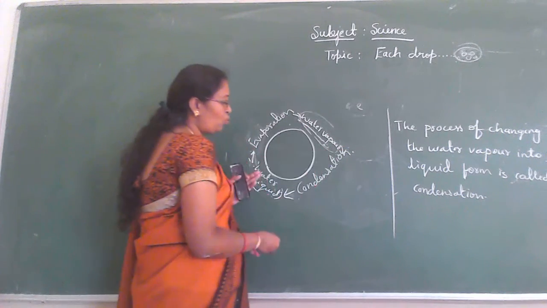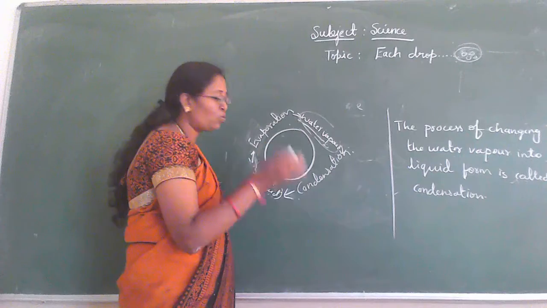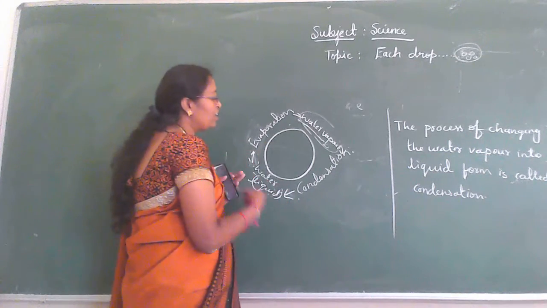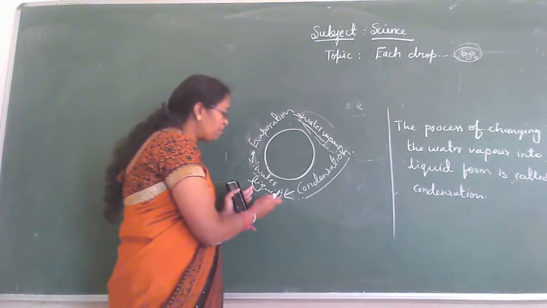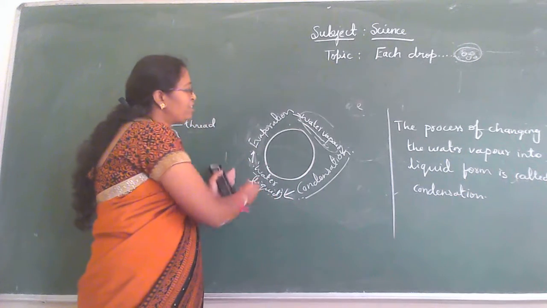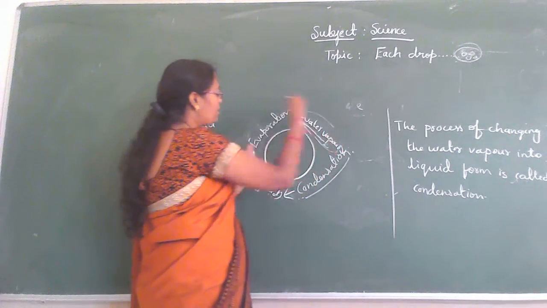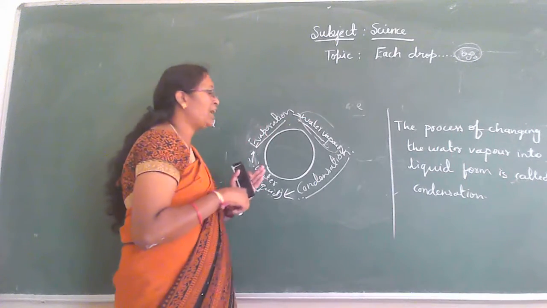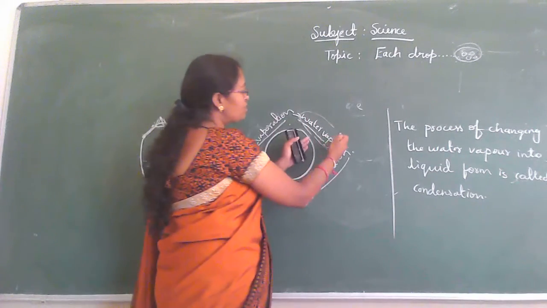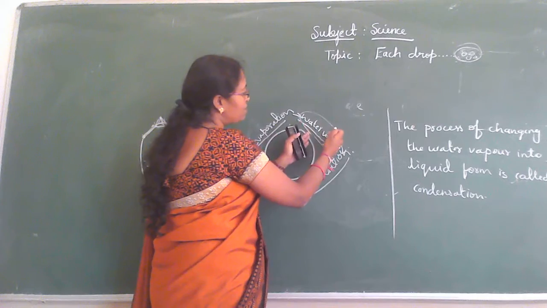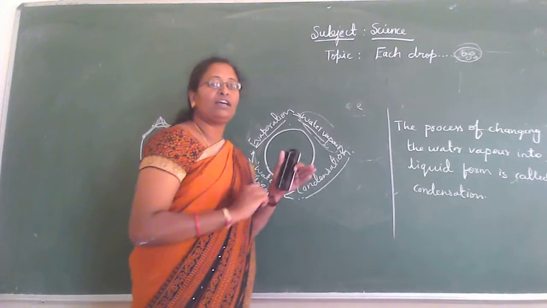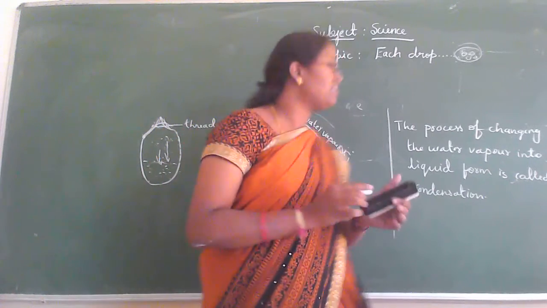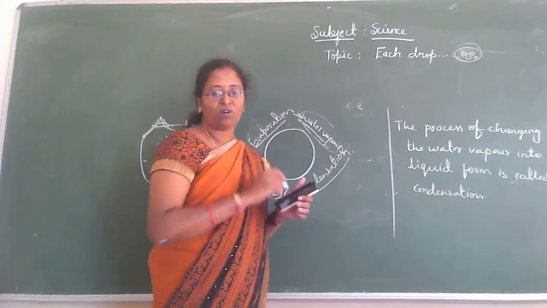When this water vapor is cooled, it changes into liquid due to the process called condensation. Water, the liquid form, changes into gaseous form due to evaporation. Again this vapor state of the water changes into liquid form due to condensation. It is in a cyclic form.